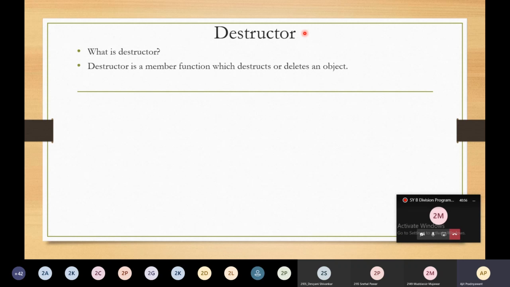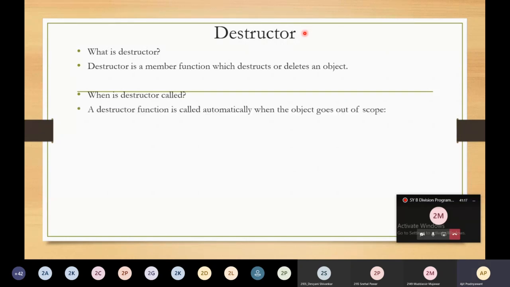What is a destructor? A destructor is a member function which destructs or deletes an object. When is the destructor called? A destructor function is automatically called when the object goes out of scope. It's very important. When your object goes out of scope, at that time the destructor is called and that particular object gets deleted.